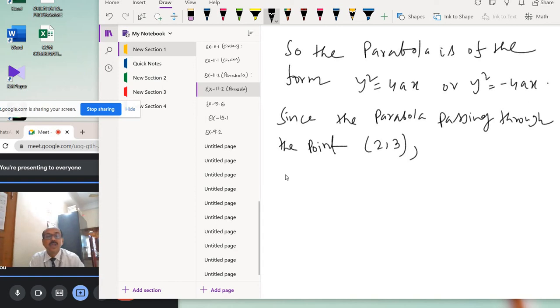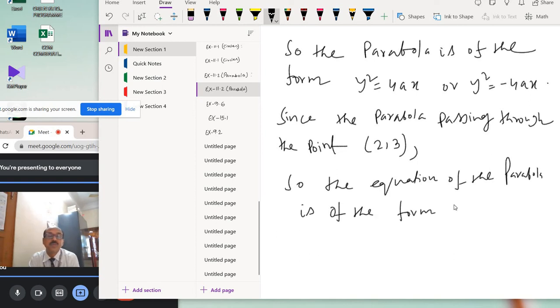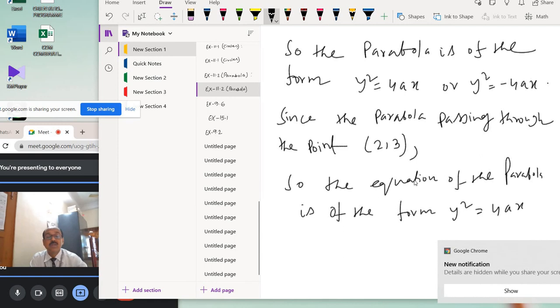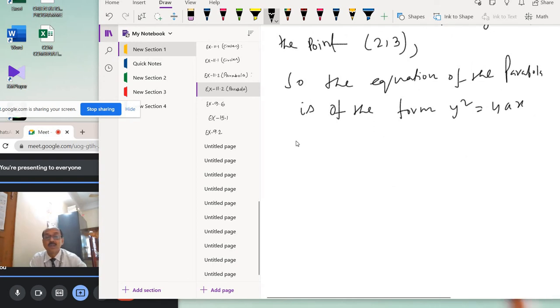So the equation of the parabola is of the form y square equal to 4ax, because the point 2, 3 lies in the first quadrant. Okay, positive. So it is a type 1 parabola, that is, right side open, because 2, 3 is a point on the parabola. So the equation of the parabola is of the form y square equal to 4ax.